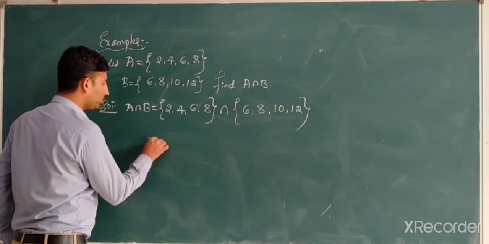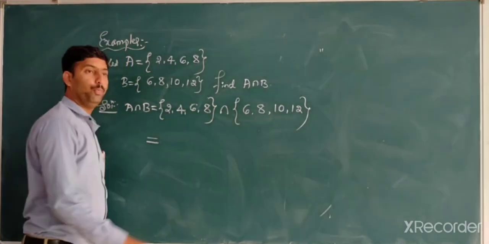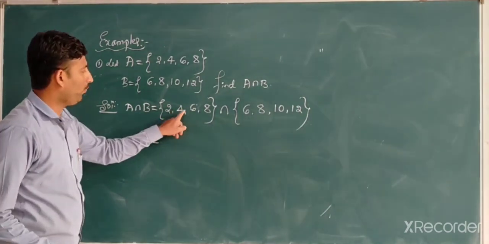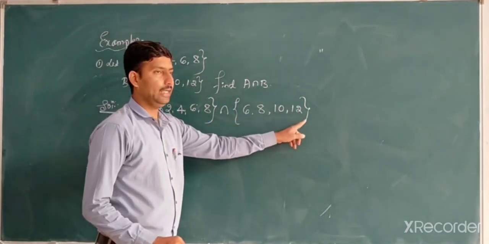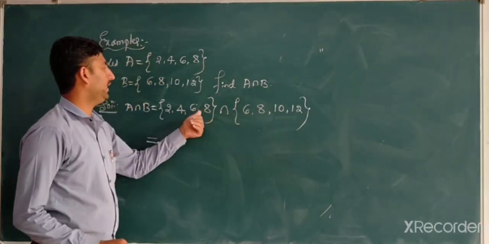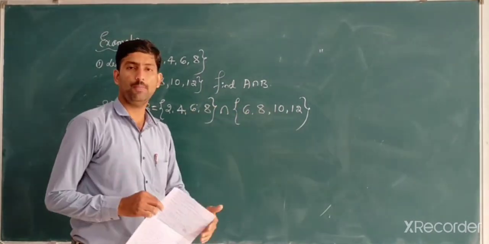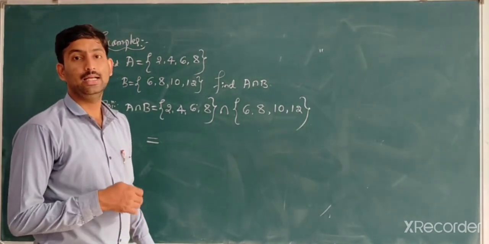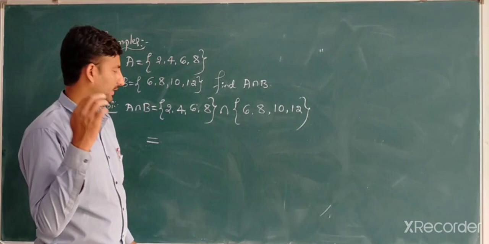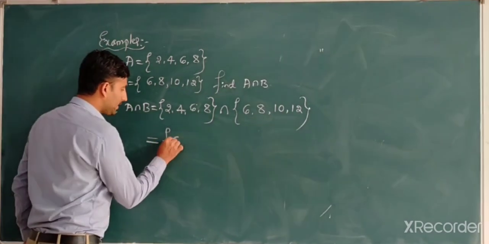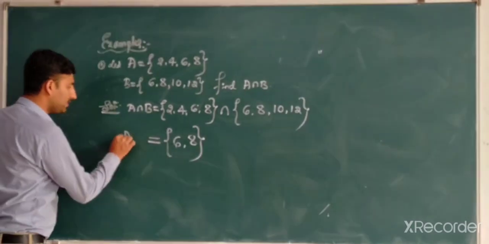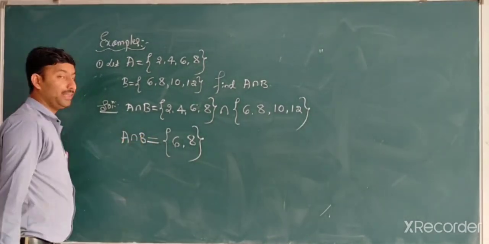Then, which is equal to, what are the common elements between both the sets A and B? Now you are all perfect. I think 2, 4 are different from 10, 12, and 10, 12 are different from 6, 8. Therefore, 6, 8 are the common elements we have to write because of the definition of intersection of two sets, which is the representation in the mathematical format.